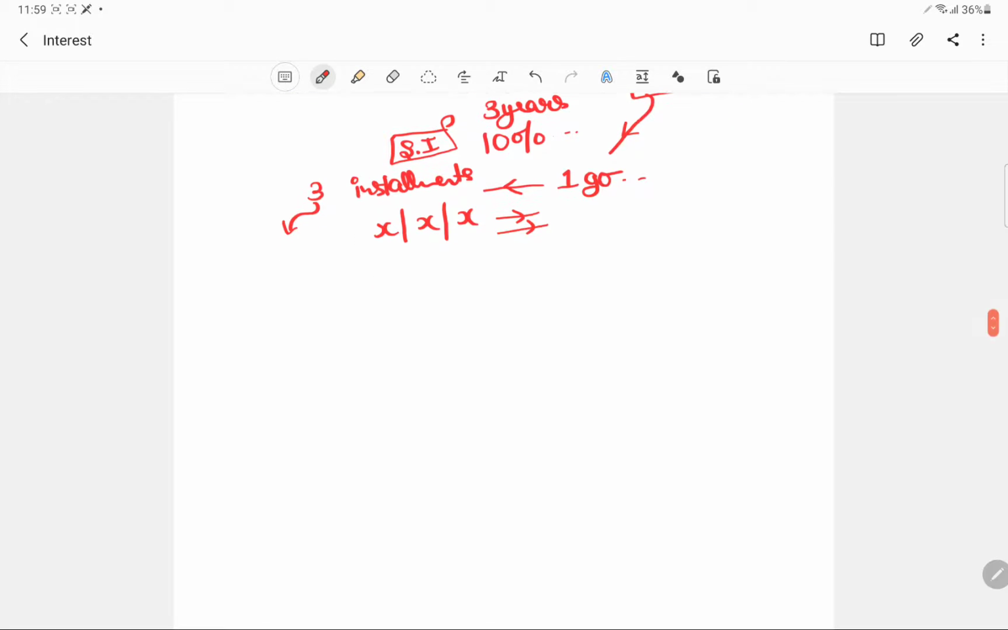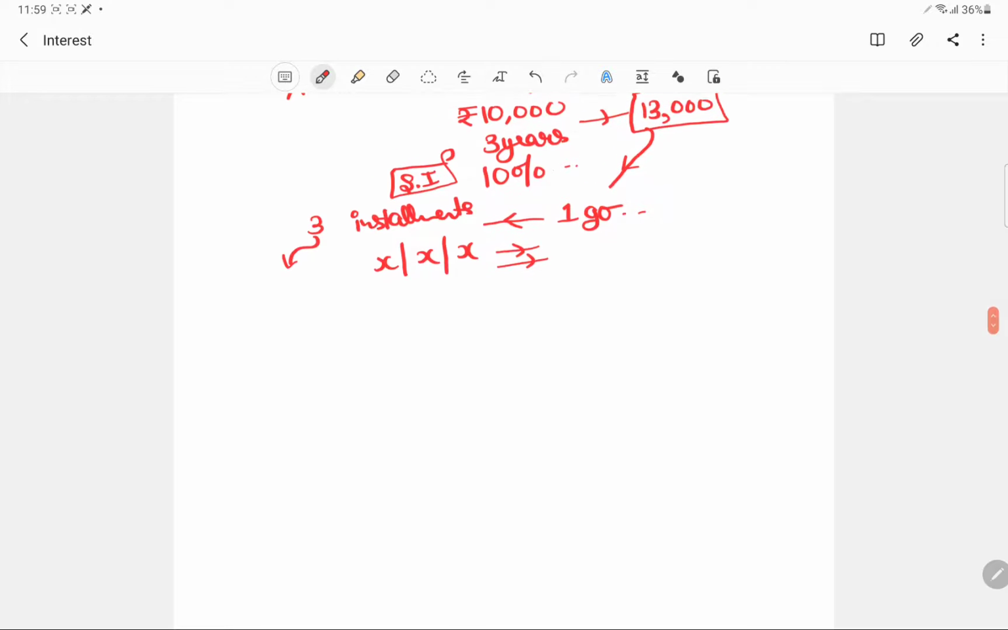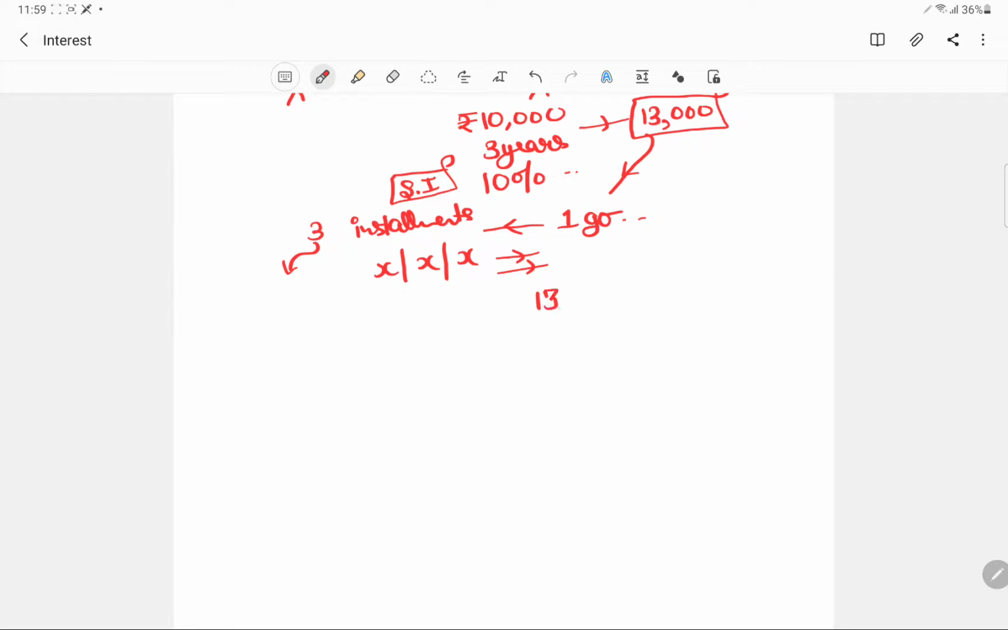Okay, so now just focus on the concept. If this was the amount that had to be paid, and if I split it into three equal proportions, that would come out to be, okay, 13,000 divided by 3, which is 4,333.33 rupees. So this is the installment that I am supposed to pay. But no, this is not the actual amount that I would be paying.